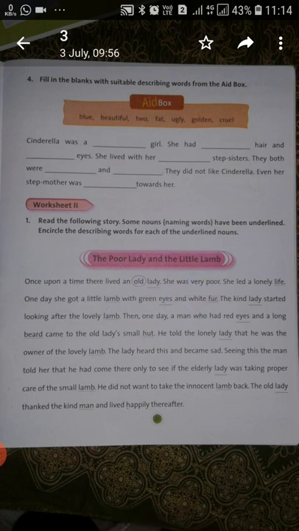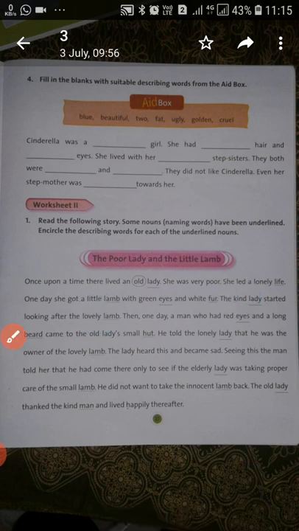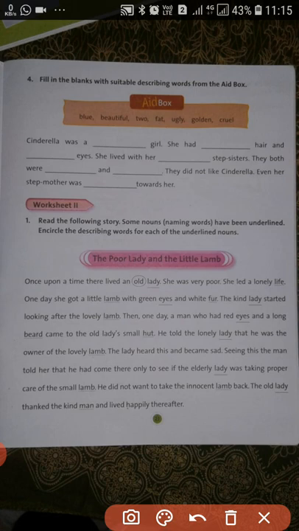Circle these words. The kind lady, again circle kind, started looking after the lovely lamb. Then one day a man who had red eyes, circle red, and a long beard, circle long, came to the old lady's small hut, and circle small.